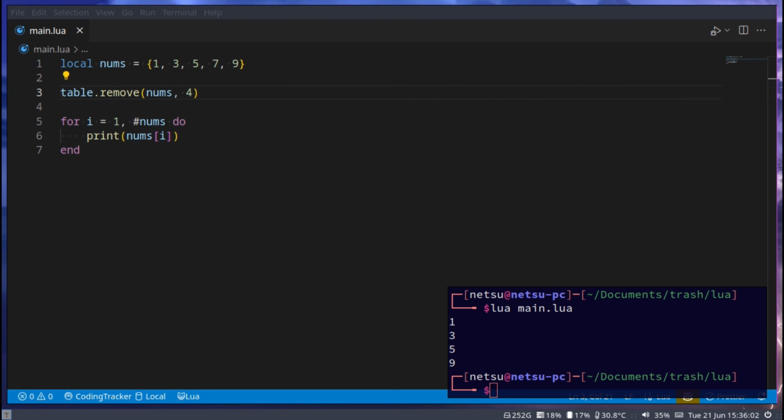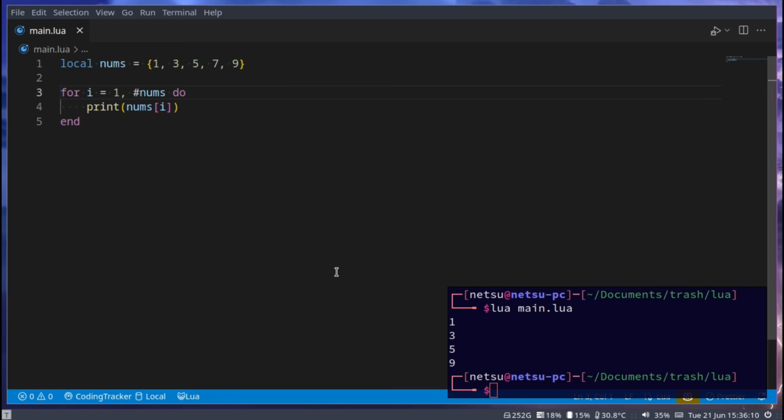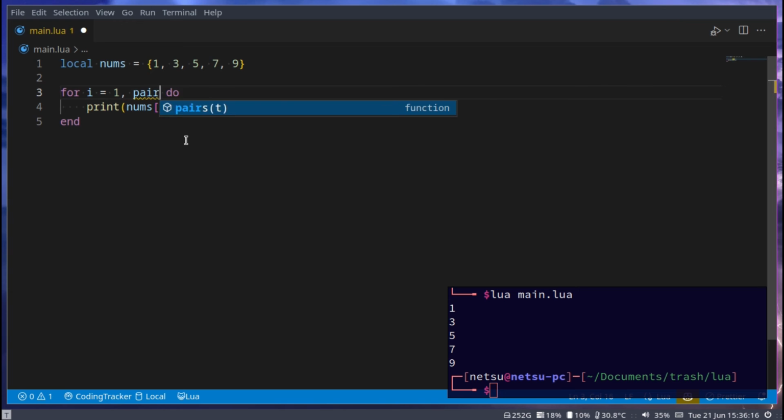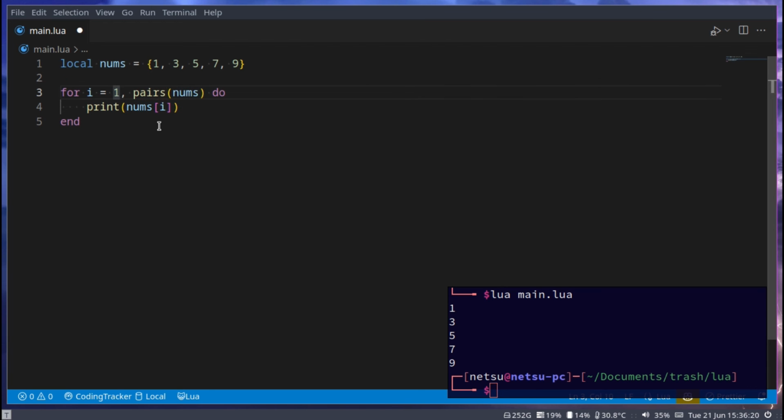There's also a nice special way you can loop through these tables, other than this normal for loop. Instead of using hashtag nums, you can use pairs. So here you go, pairs, and you pass in nums. Now you can get k and v.